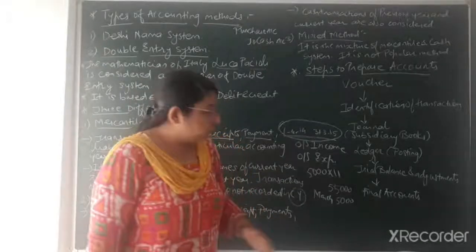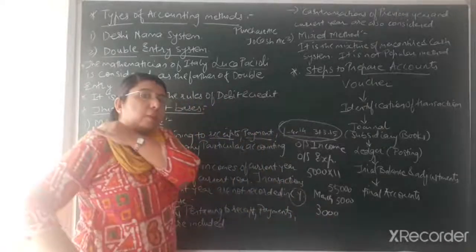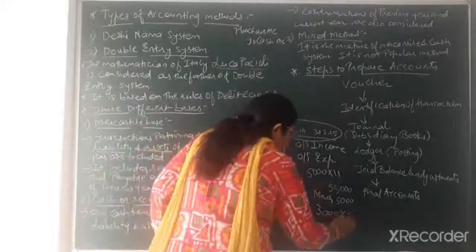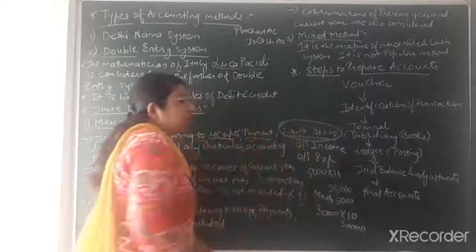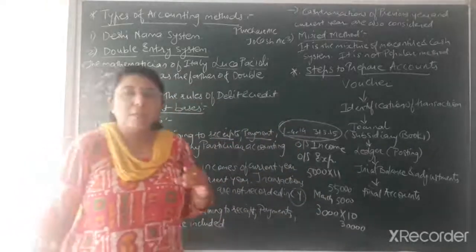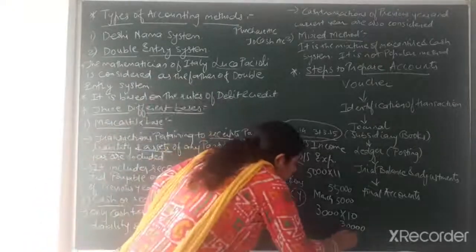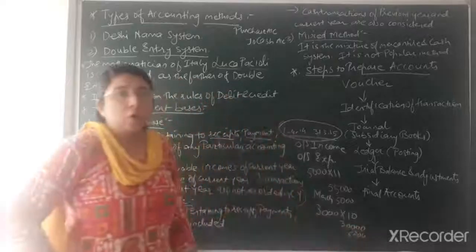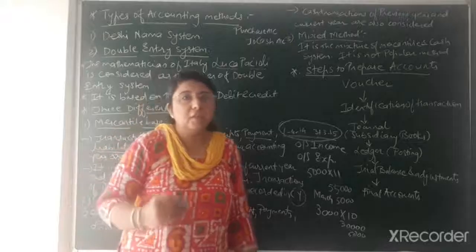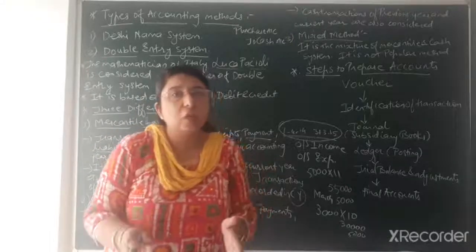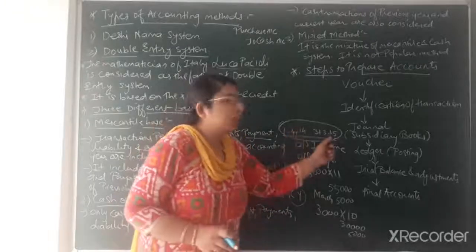Suppose, as an example, you are going to receive a commission of 3,000 rupees every month. You have received the commission of only 10 months, that is 30,000 rupees, for this accounting year. But for the last 2 months, February and March, you have not received the commission. For 2 months it would come to 6,000, that is 3,000 into 2. So that 6,000 you have not received. Even though you have not received that income, it is actually the receivable income for this particular current year only. That's why it will be recorded in the books of accounts of this particular accounting year.